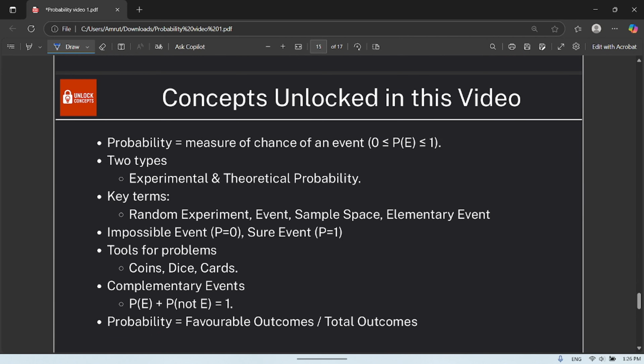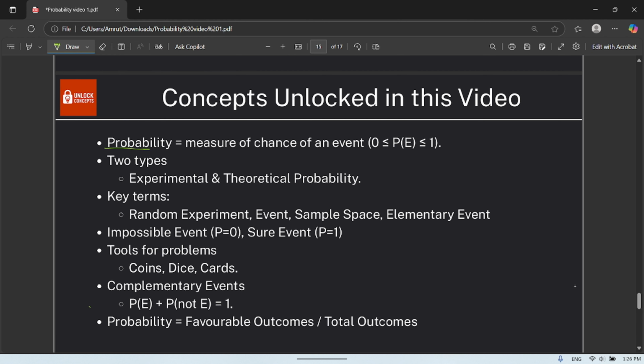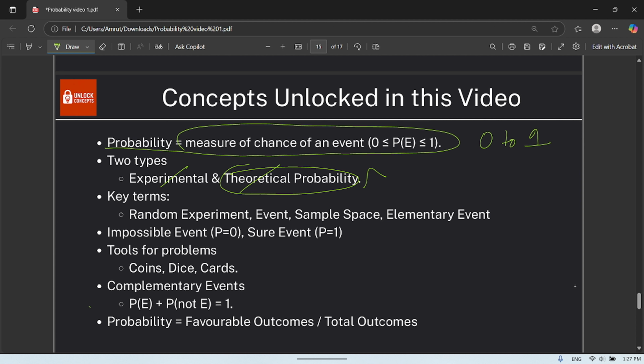So now let us get into the summary. Okay. So the concepts unlocked in this video. Number one, what is probability? It is a measure of the chance of an event. It always lies between 0 and 1. There are two types of probability: experimental probability and theoretical probability, and this is important, which we use in solving sums.